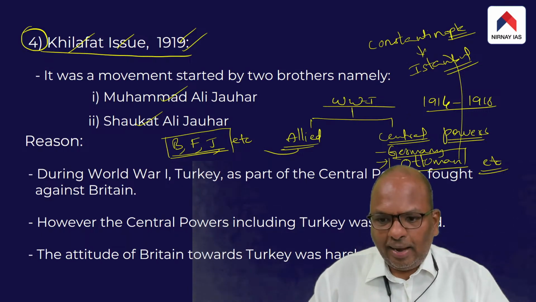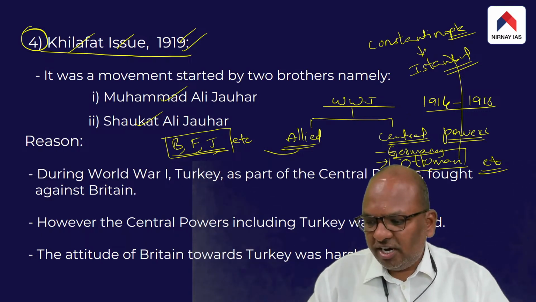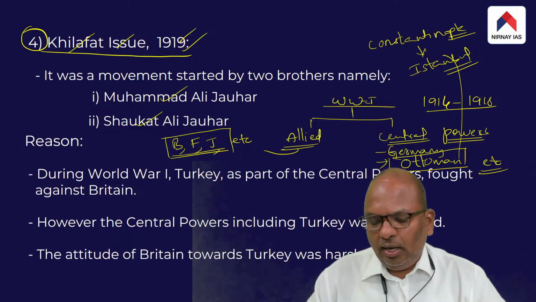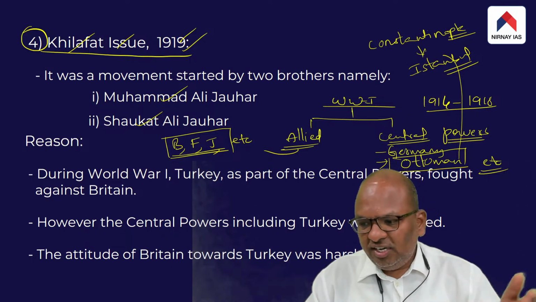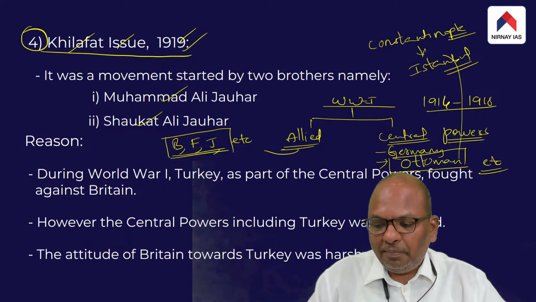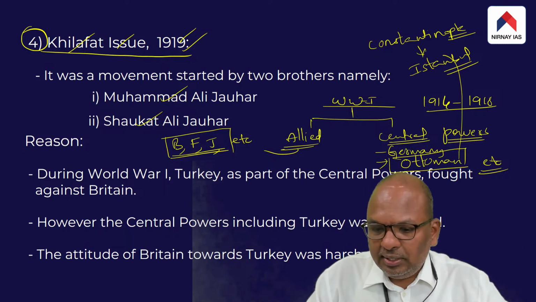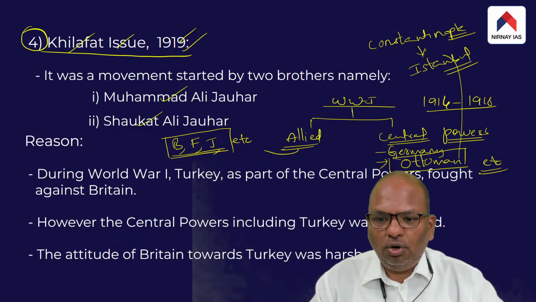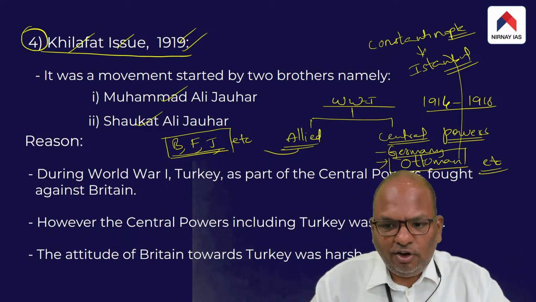The capital of the Ottoman Empire was Constantinople, but this empire was also spread in West Asia. For example, it was spread in Palestine, Jordan, Syria, Iraq. Even the northern part of Africa was under the control of the Ottomans.